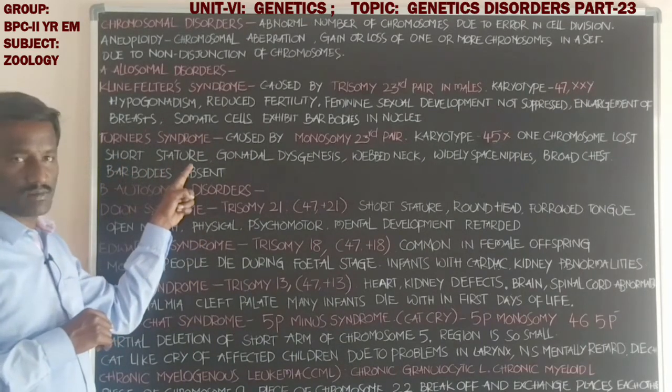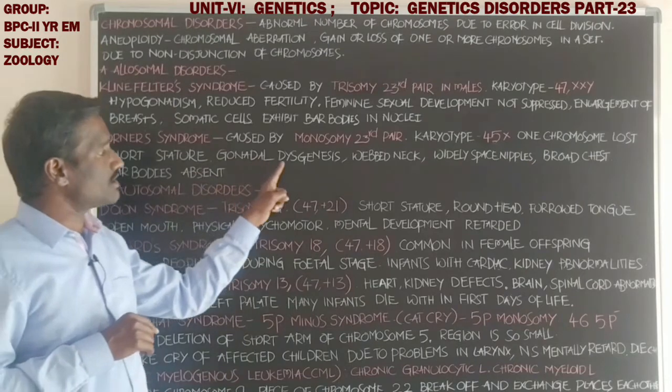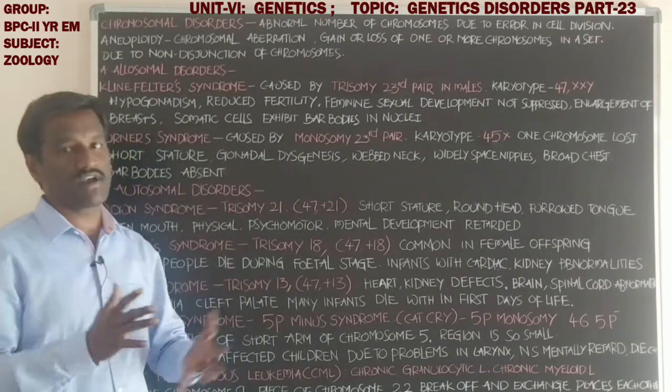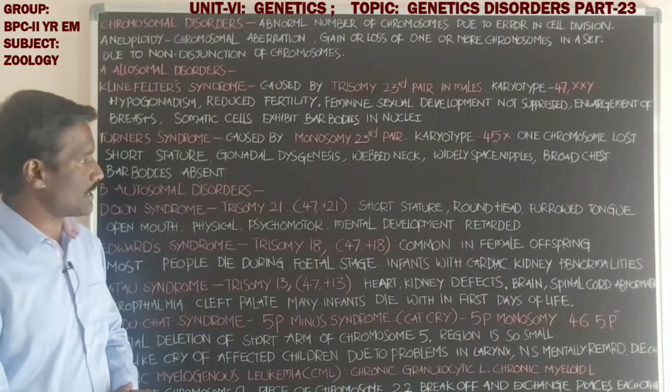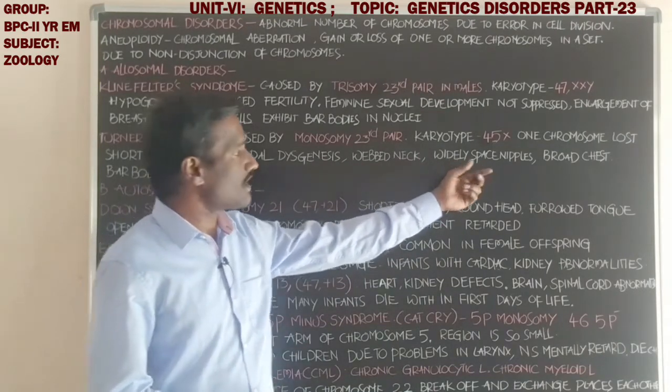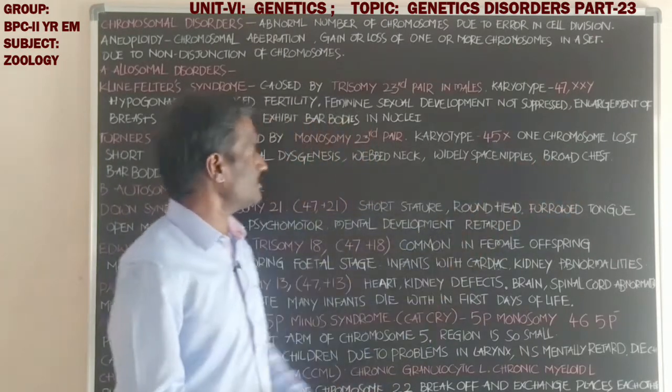Symptoms include short stature and gonadal dysgenesis, which is decreased development of the reproductive system. Also, a webbed neck, widely spaced nipples, and a broad chest.